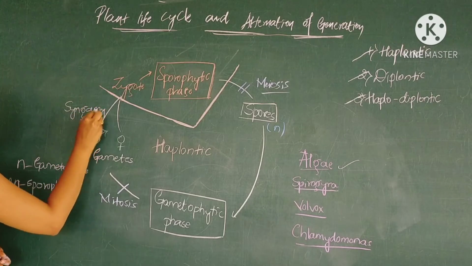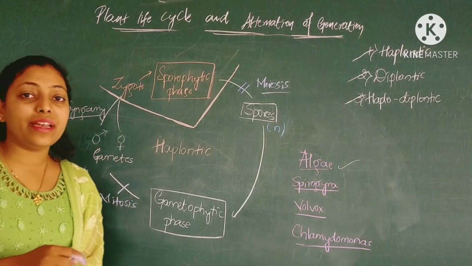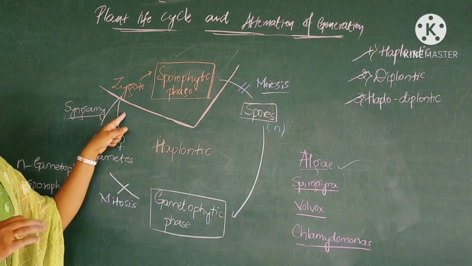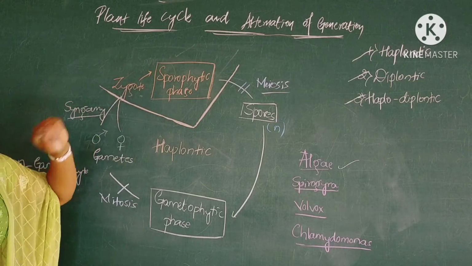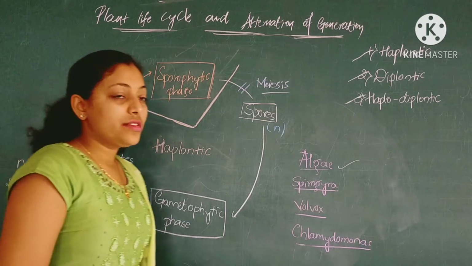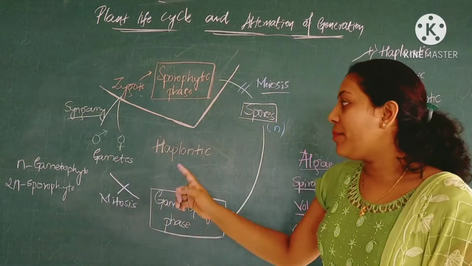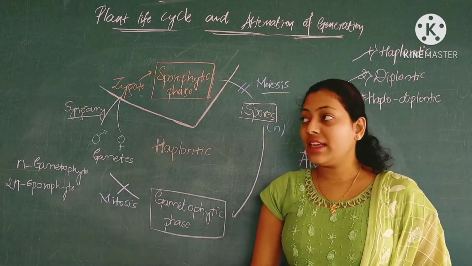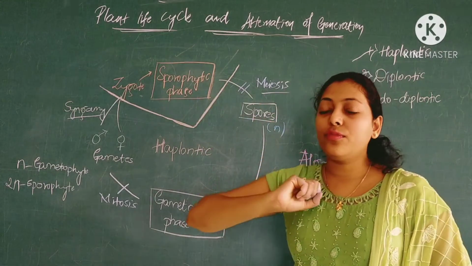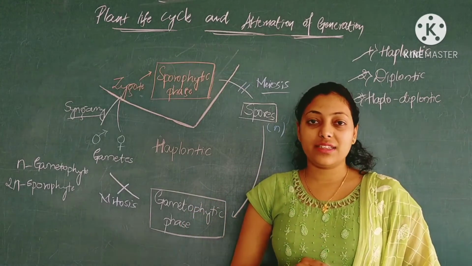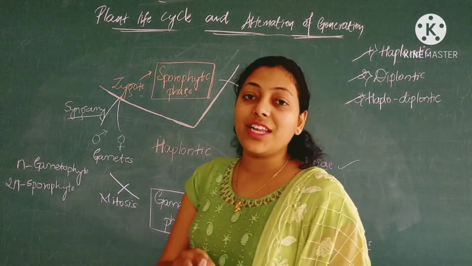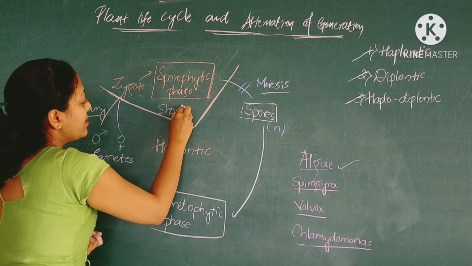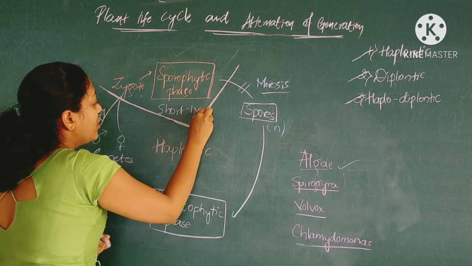Syngamy is the fusion of male and female gametes during reproduction. Soon after syngamy we see zygote formation. In the haplontic life cycle, the zygotes which are formed are 1 or 2 cell stages, and these are short-lived.